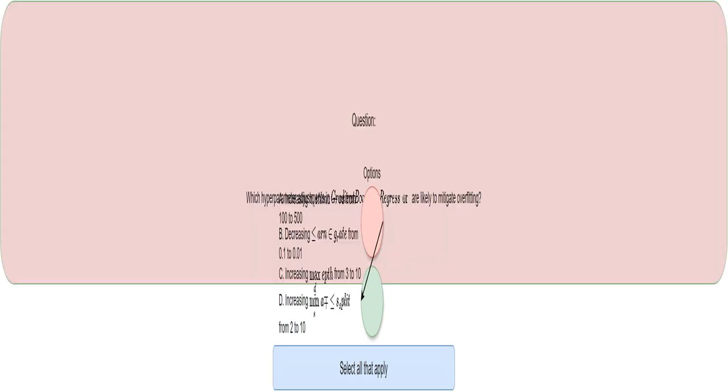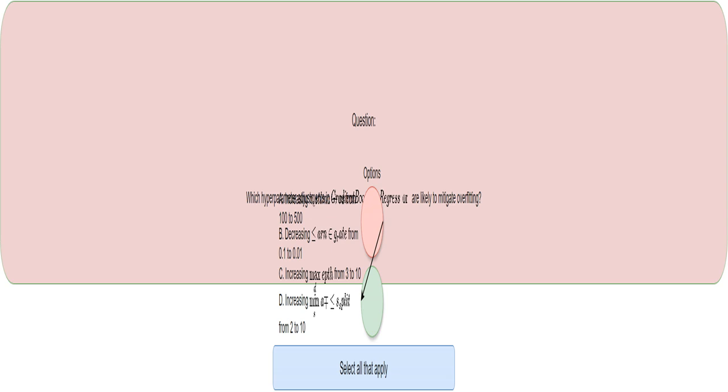This problem focuses on understanding how to adjust settings, hyperparameters, within Sklearn's gradient boosting regressor to create a better model for predicting house prices. The goal is to avoid overfitting, which means the model learns the training data too well and doesn't generalize to new, unseen data. I'll be looking at how different settings influence this. This question asks you to identify gradient boosting regressor hyperparameter adjustments that make the model less likely to overfit the training data. It's a multiple-choice question where more than one answer might be correct.